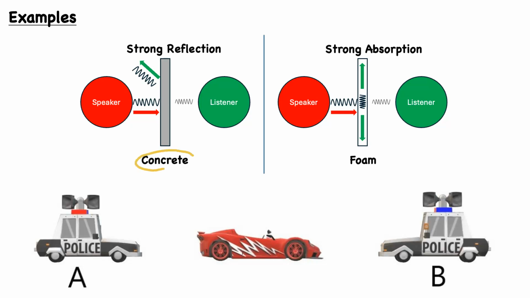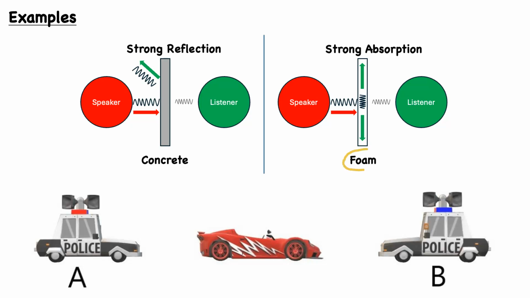Well, in the case of a concrete wall, we're going to have the speaker speak. That will emit a sound wave which will reach the wall. Once it's reached the wall, it will strongly reflect. And the reason being is concrete is a rigid, hard, solid material and likely polished. So because of this, it has all of the characteristics for strong reflection, and most of that energy will be reflected. But unless we have perfect reflection, we're still going to have some degree of transmission, but the sound that comes out the other side is going to be of a lower intensity. It's going to be a quieter sound.